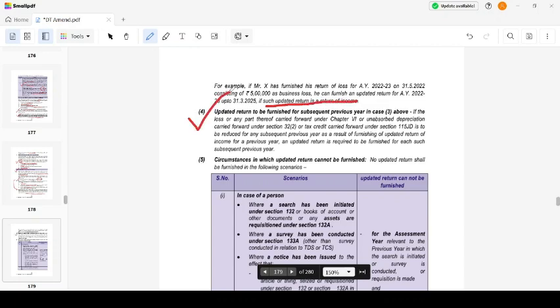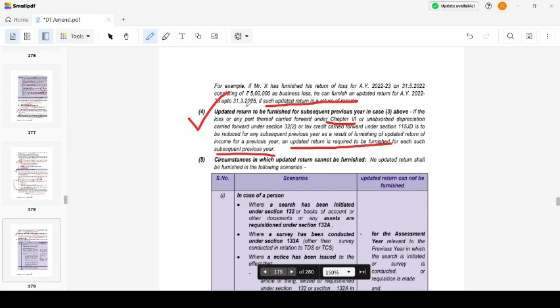Updated return to be furnished for subsequent previous year in case of 3 above. If a loss or any part thereof carried forward under Chapter 6, or unabsorbed depreciation carried forward, or tax credit carried forward is to be reduced for any subsequent previous year as a result of furnishing the updated return of income for the previous year, an updated return is required to be furnished for such subsequent previous year. See, assume I have time till 31/3/25.